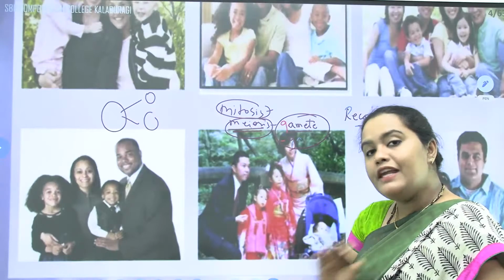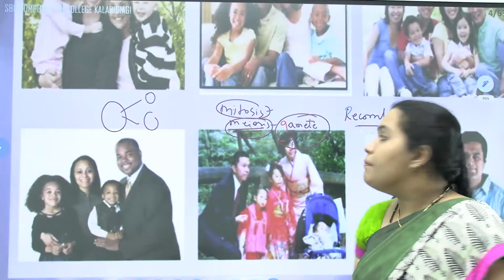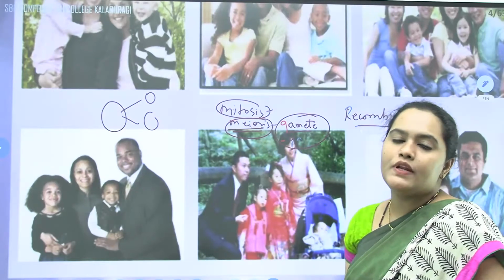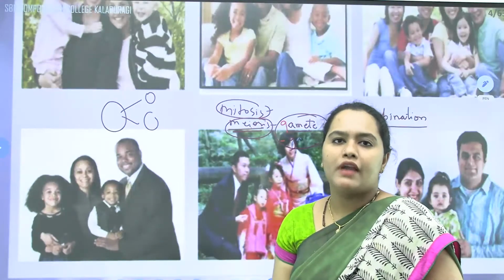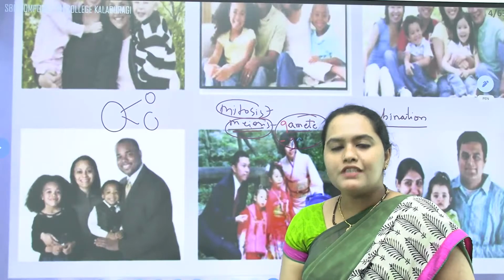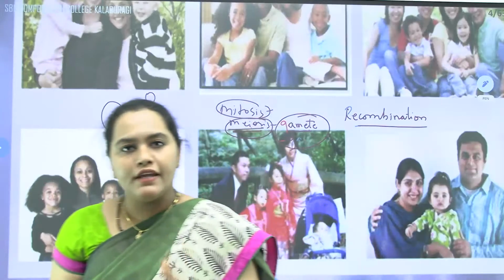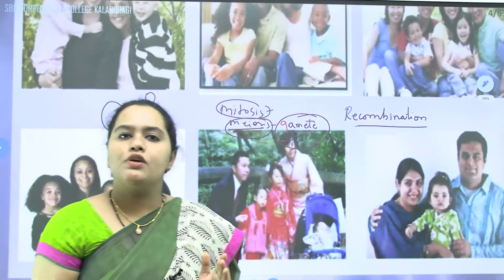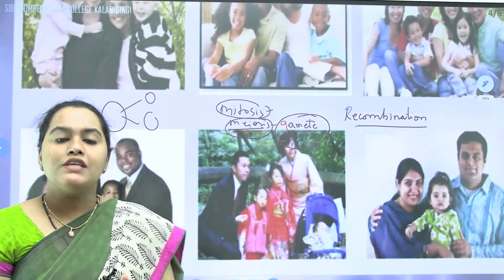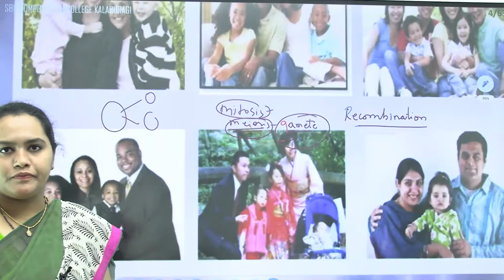Mitosis will not play any role in the formation of gametes. Meiosis plays a very important role in the formation of gametes. So gametes will get produced in sexually reproducing organisms, and that is why the variations will be there. That is what I said. Asexually reproducing organisms will not show the variations. They will be similar to their parents, because they will be reproducing by means of mitosis.